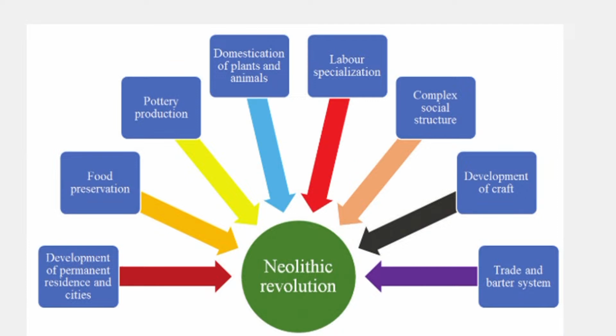Afterwards there was the way of making pottery. Thereafter there was the domestication of plants as well as animals, and also labor specialization, complex social structure, also the development of craft as well as trade and barter system. Actually all these dimensions helped the Neolithic agricultural period to flourish.